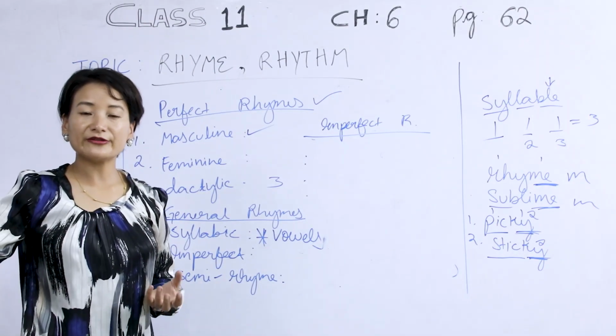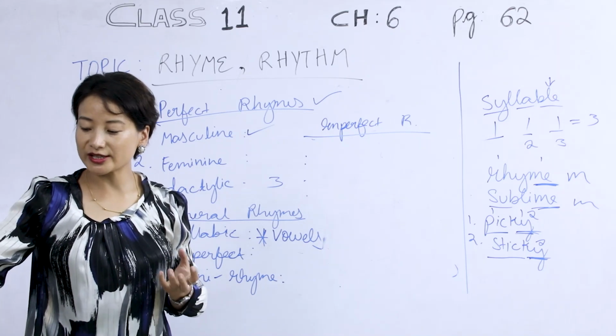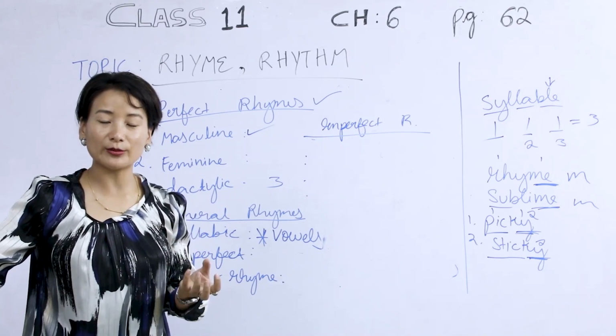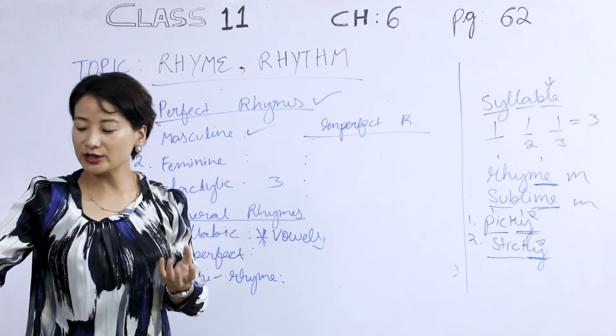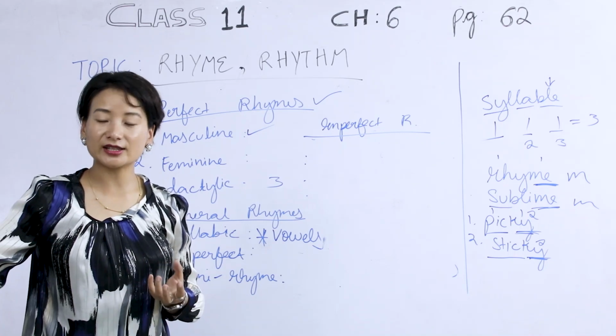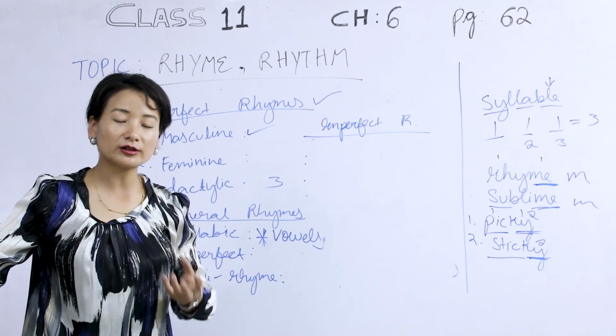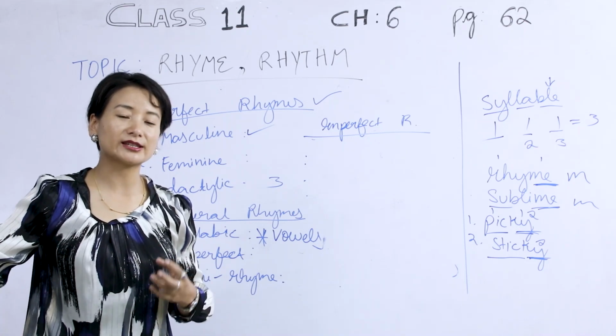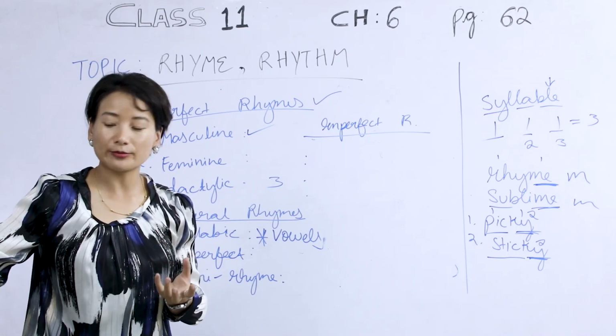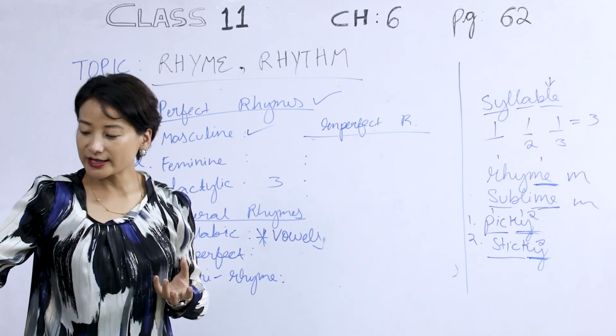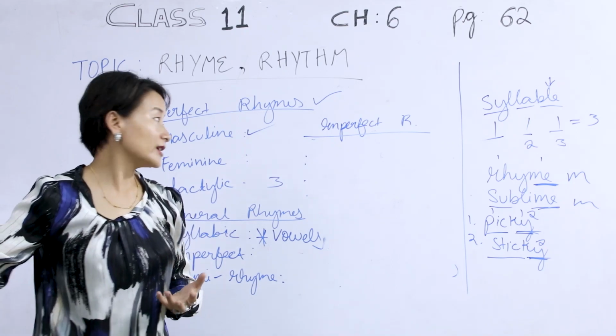So under imperfect rhyme, a rhyme between, you might want to underline that, between a stressed and an unstressed syllable. We already know what is stressed. When we prolong the sound, unstressed means it is said in a very short manner. So here the examples are wing and carrying.